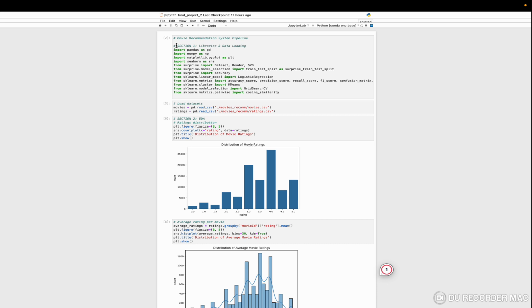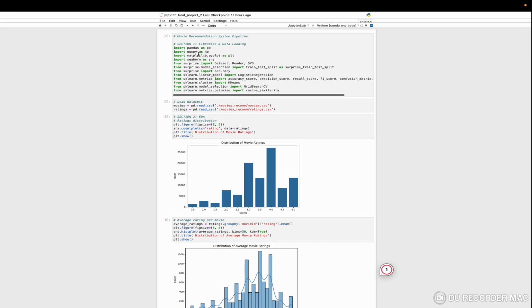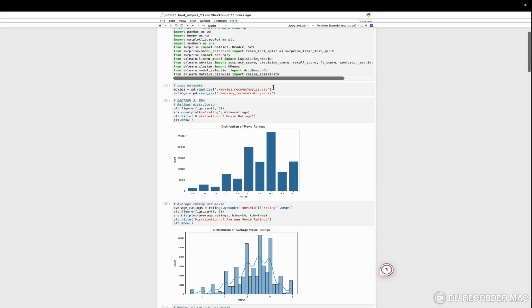These are the libraries for the data. These are all the libraries that we have used for the movie recommendation system pipeline: the Pandas library, NumPy, Matplotlib, Seaborn, Surprise for dataset reading and SVD, and Sklearn, including Sklearn metrics.